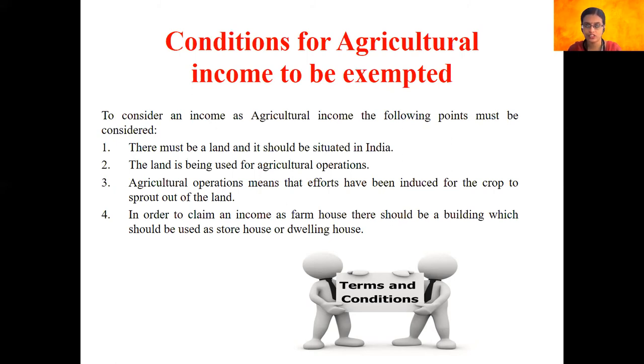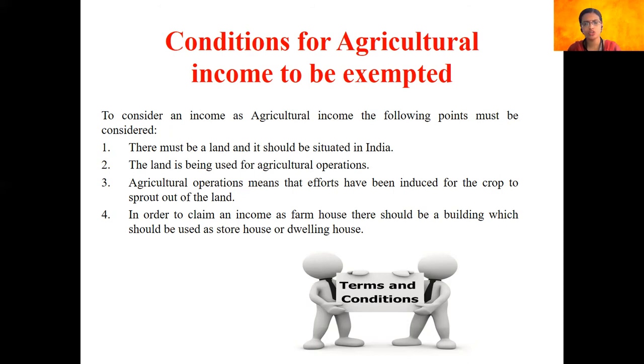So that is the second condition. In order to claim an income to be an agricultural income to be exempted, the second important condition is that the income must be purely earned out of agricultural operations. Now, the third basic condition is